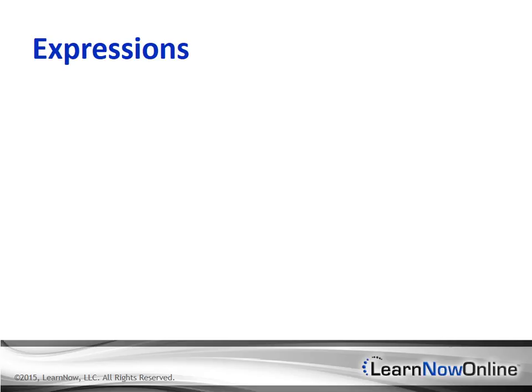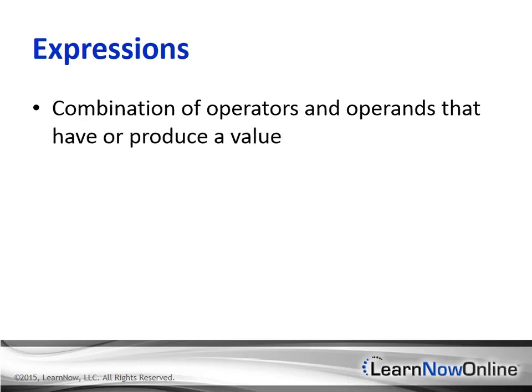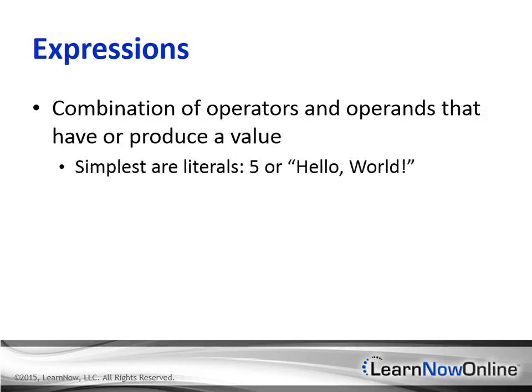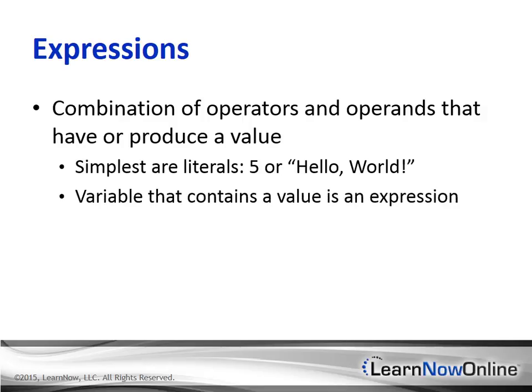Now let's talk about expressions. Informally, a C# expression is a combination of operators and operands that generally have or produce a value. The simplest expressions are literal values, often just referred to as literals, such as 5 or "hello world", a string. A variable that contains a value is an expression.